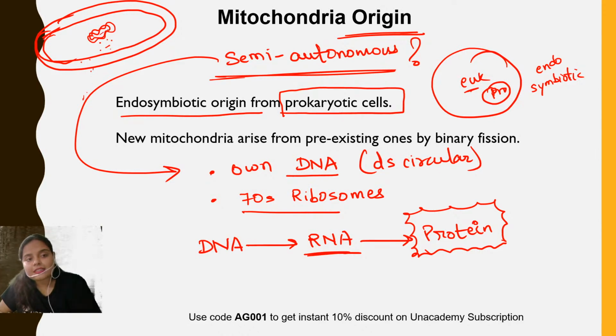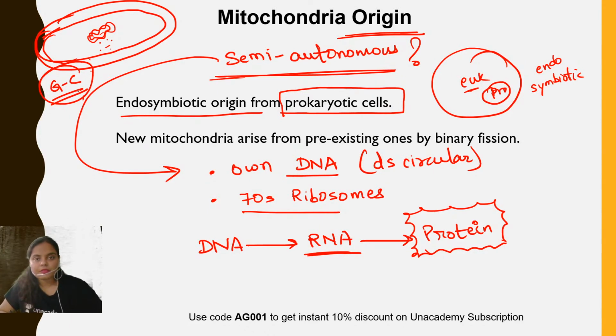It also has its DNA, and the DNA of the mitochondria resembles the DNA of the prokaryotic cell. Not only the mitochondria, the plastid DNA also. The DNA in these organelles has more GC content, and more GC content in DNA is a characteristic feature of prokaryotic DNA. In eukaryotic DNA, more AT content is present.